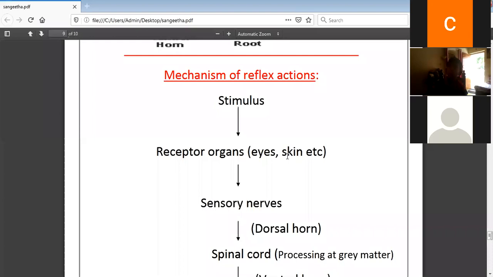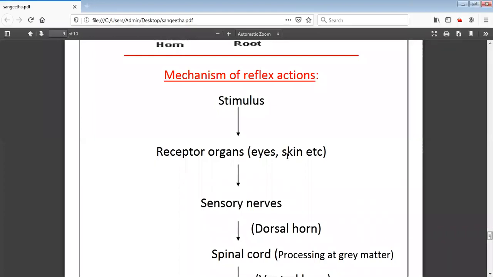What about the salivation? Salivation at the sight of your favorite food. When you see your favorite food, you'll get saliva in your mouth, right? So is that conditional or unconditional? It is conditional, right? So there are two types of reflexes. One is conditional, based on the condition, that is when you see delicious food. When your mom is preparing your favorite food, you feel salivation starting in your mouth. That is conditional. And unconditional is that moving away.